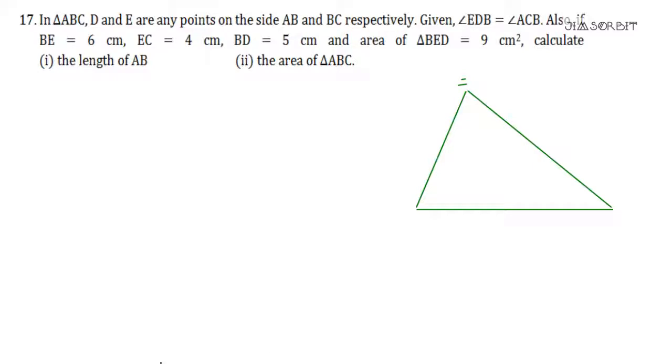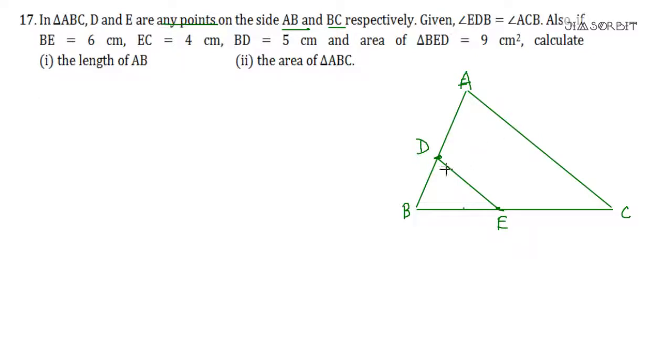A, B, and C. It says D and E are points on AB and BC respectively. It means that D is on AB somewhere and E is on BC somewhere. So let us just understand that we are not drawing a parallel line. Okay, this will work. So now let us join this. Okay, so we have joined this. Don't think that it is parallel. Although it looks like a bit, it's not. It's any point, so you cannot say it is parallel.